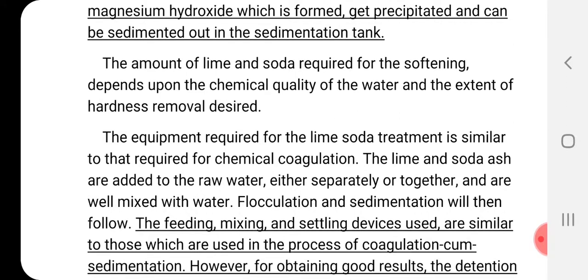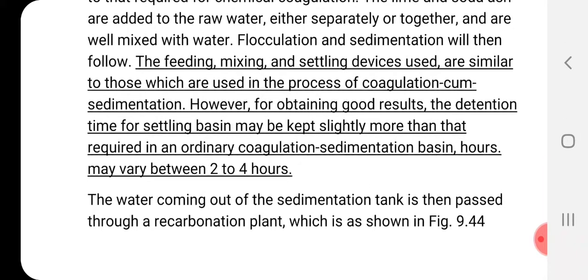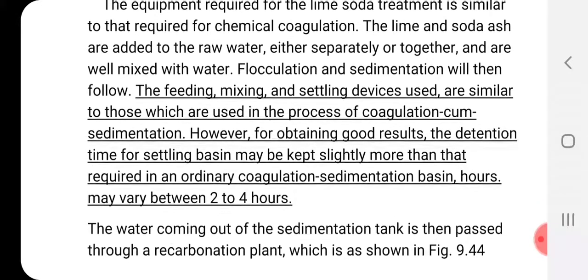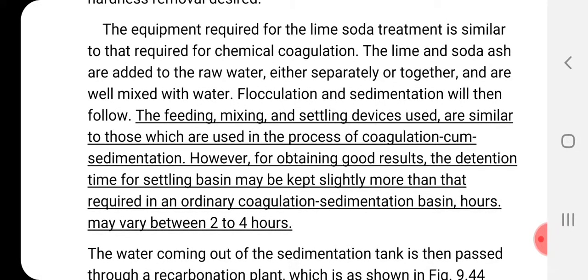Equipment required. Now let us see what equipment is required for the lime soda treatment. The equipment required for the lime soda treatment is similar to that required for chemical coagulation, which we have studied in the third unit, coagulation and sedimentation, flocculation, coagulation. In the same way the equipment works.